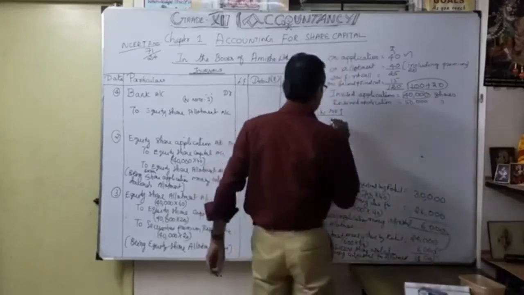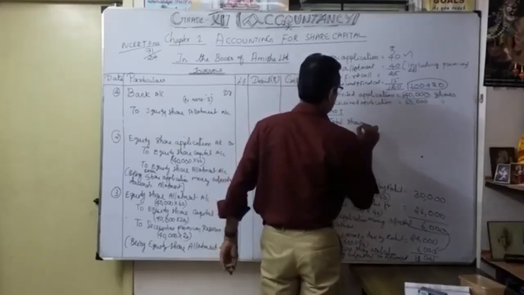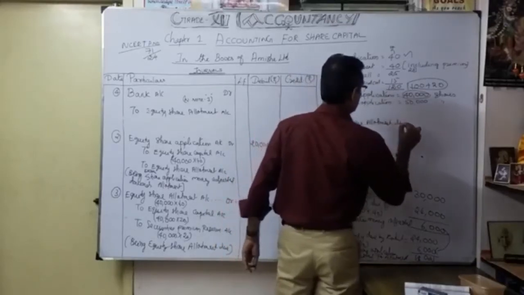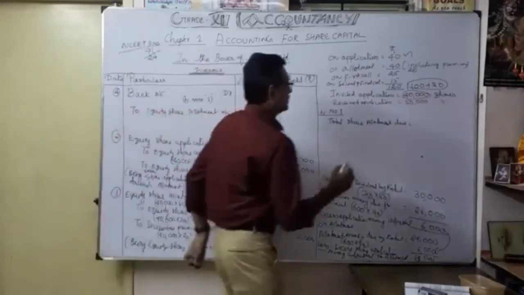So now share allotment due. Total share allotment due, how much? This 16 lakhs.